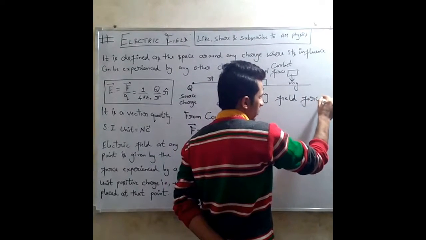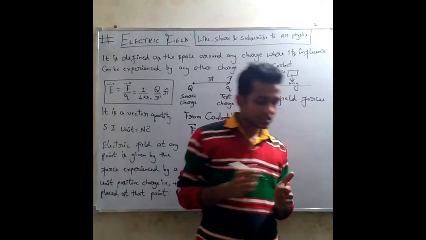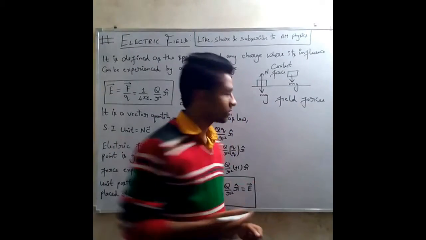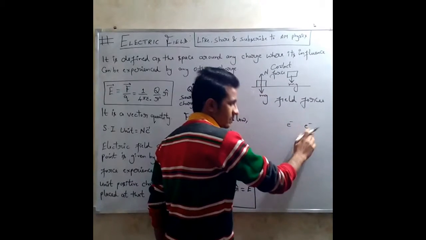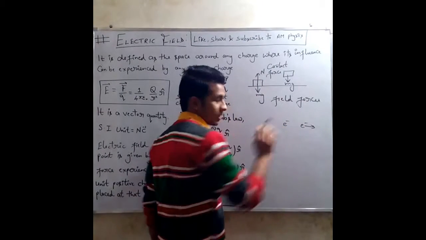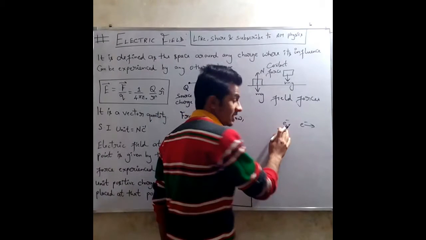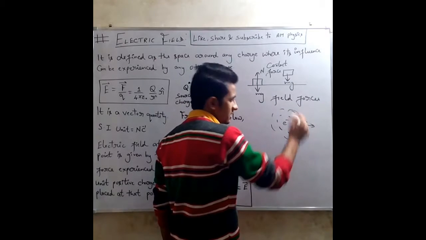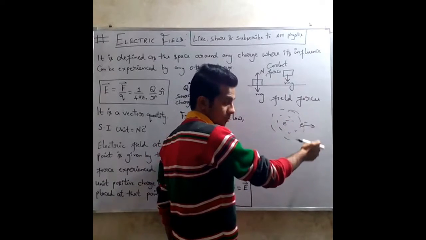It was Michael Faraday who came up with the idea of field, which says that an object produces a field in the space around itself, and whenever another object comes into that field, it experiences a force. For example, if I have two electrons, this electron is experiencing a force of repulsion due to this electron in this direction. But these two electrons are not in contact with each other. So the concept of field says that this electron produces an electric field in the space around itself, and since this electron is in the electric field of this electron, it experiences a force.